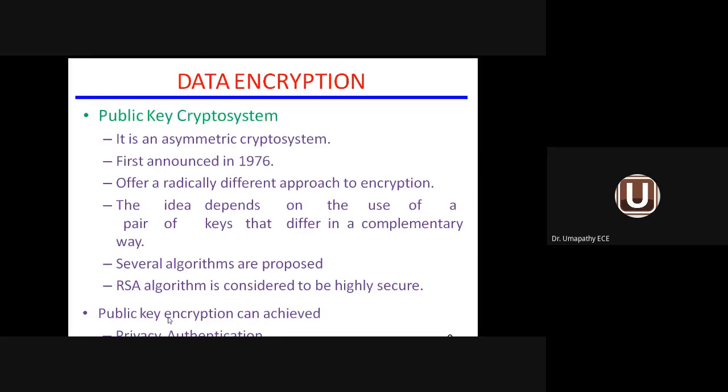Privacy means the percentage of secrecy, the percentage of confidentiality will be improved. Authentication, what do you mean by authentication? Allowing only the authorized user and not allowing the unauthorized user into the network or into the message or into the sender or receiver is called authentication. So privacy and authentication will be better in the case of PKC when compared to the DES algorithm, which comes under